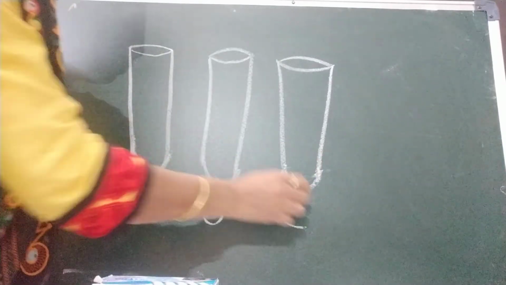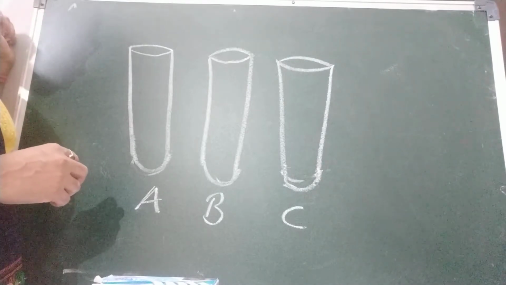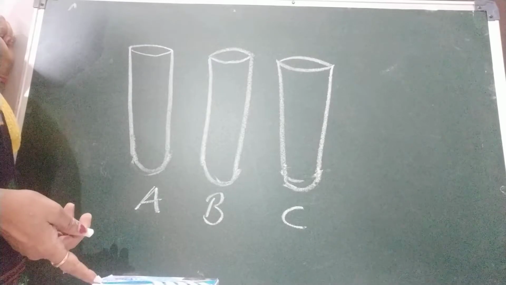Now we are going to take 3 nails also. What? Iron nails. Because we want to show rusting, so we need iron nails.